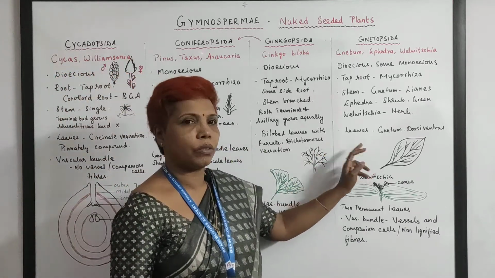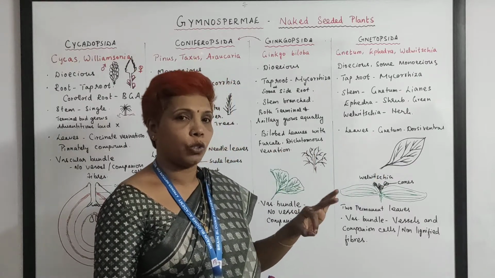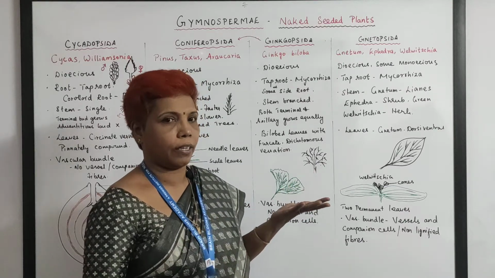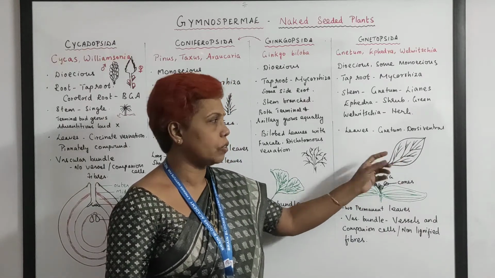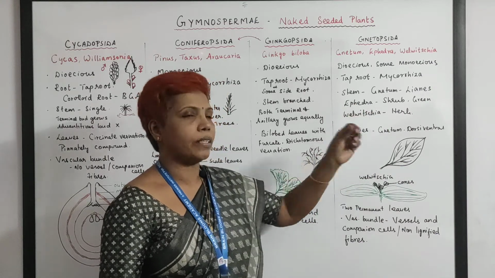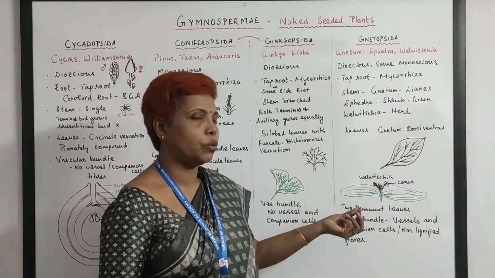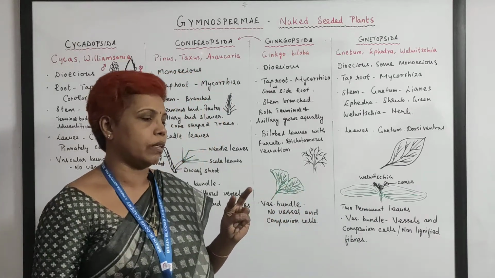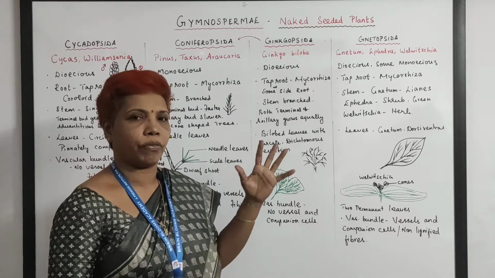And when you come down to Gnetopsida, the Gnetum leaves are typically like angiospermic leaves, that is, dorsiventrally flattened leaves with reticulate venation. The venation pattern just resembles angiospermic leaves. And I said that in Ephedra, the leaves are completely reduced. But when you go to Welwitschia, this is a unique leaf in the entire plant kingdom, because they emerge with just 2 leaves, and these 2 leaves are there for the whole of their life.